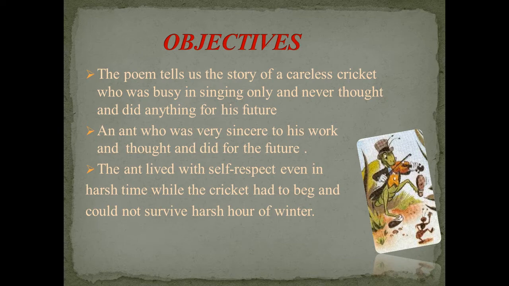Usually it sings, dances, and plays the violin during the summer season and does not have any plan for the winter season. So this is what we are going to see in this poem, how the cricket suffers during the winter, and how the ant becomes a misery for the cricket.